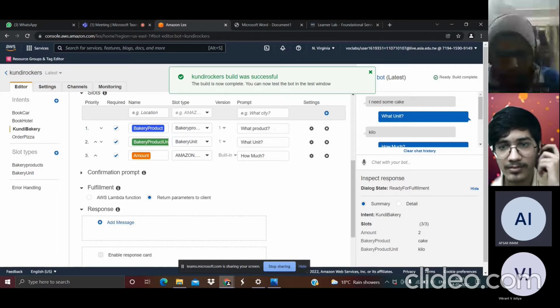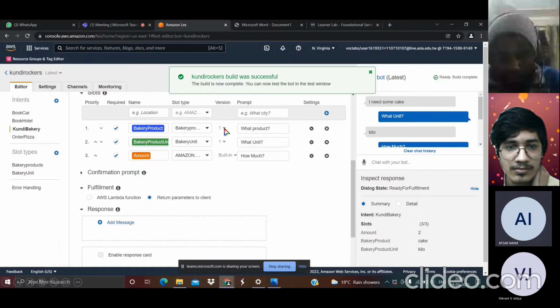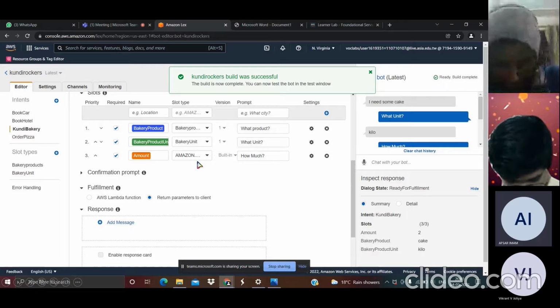Here you can see I created three slots: bakery product, bakery product unit, and amount. In bakery product, you will see how many products are available in the bakery. In bakery product unit, you will see how many units you have, like kilo, loaf, and amount. How much amount you want, and we will see in the next slide what conversation we will do with the bot. Next slide.